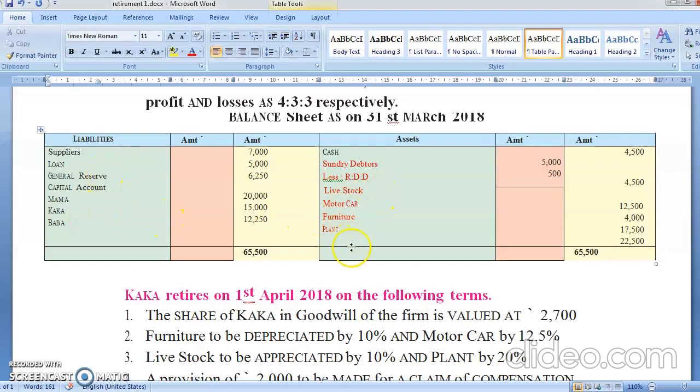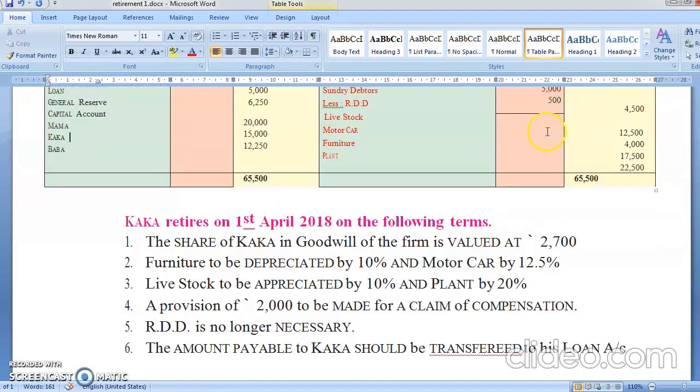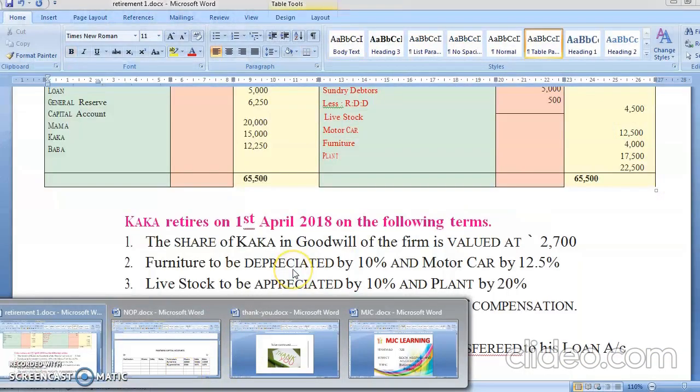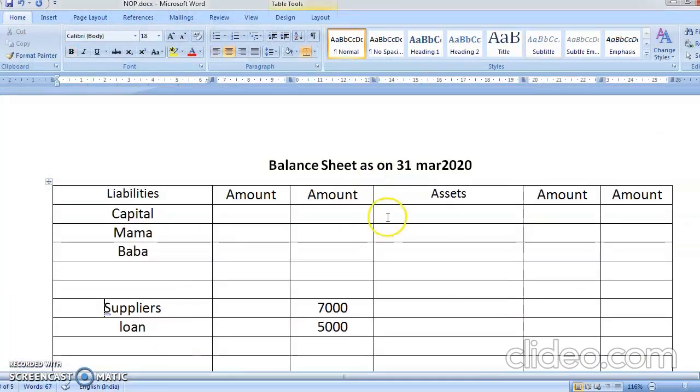Now cash. Now see what is happening. Cash we will just keep on hold and do later on. Debtors, what have they told you about debtors? They have told you it is no longer required. Now, no longer required means RDD is not required, so the full debtors 5,000 will come here. So in the balance sheet, cash we will keep on hold and see whether there is something. Then second was debtors. Debtors no longer required, so directly 5,000.